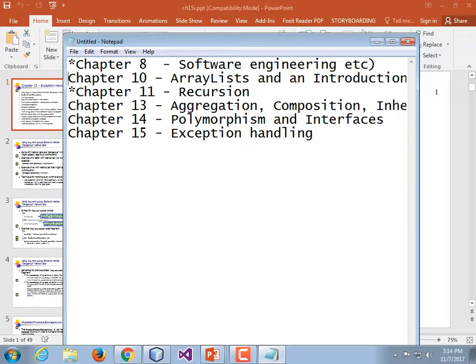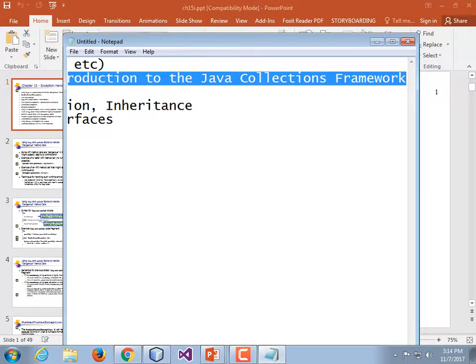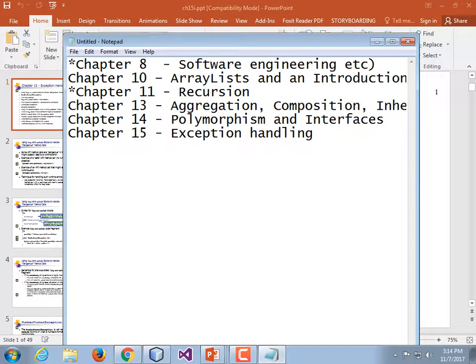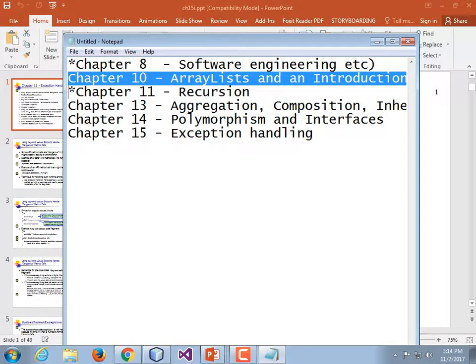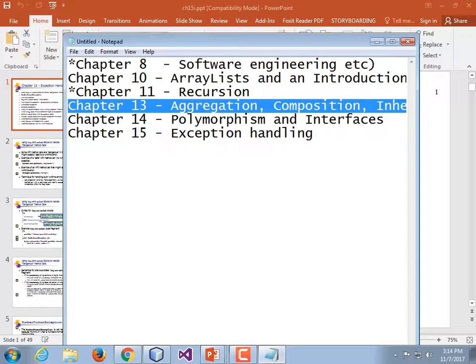So looking at what we've covered recently: passed the midterm exam, array lists. We also talked about stacks and queues at that time. Then we went to aggregation, composition, and inheritance. We keyed in on inheritance, but you know what aggregation and composition are.